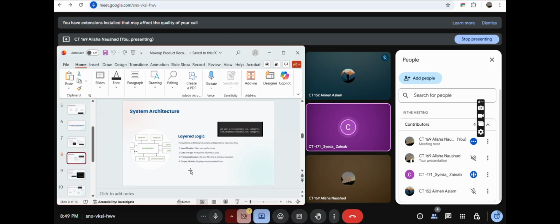You know why this is necessary? Because separate layers also make it simple to add new features in the future, like more makeup or filters.